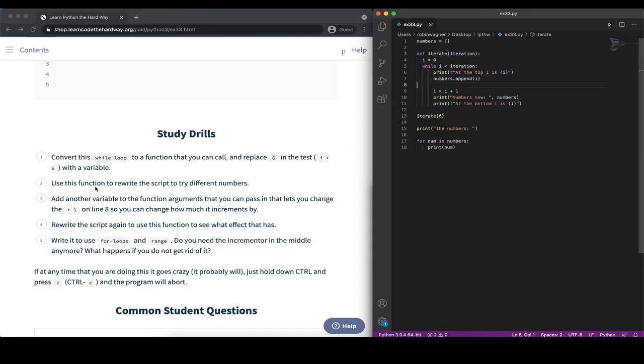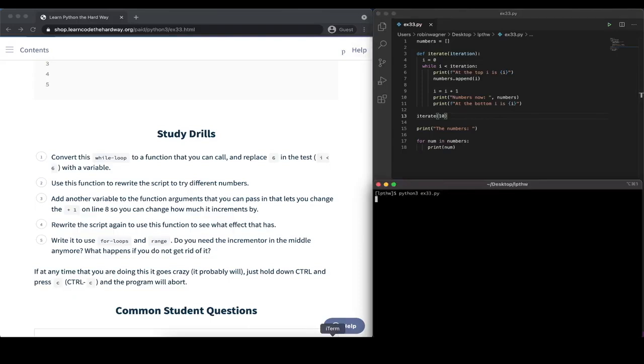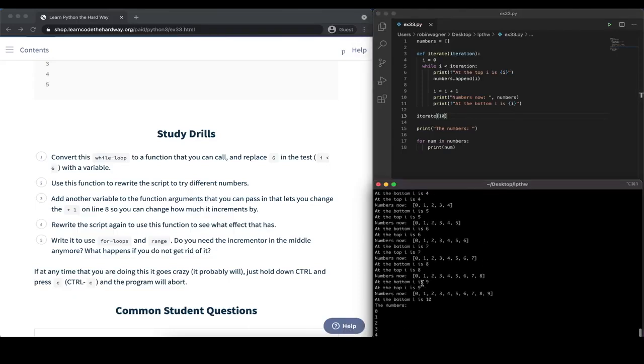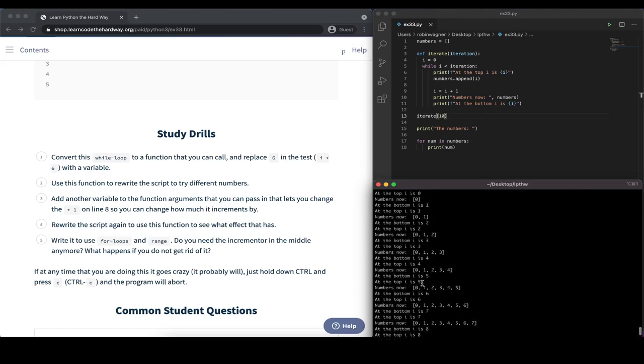So now the second exercise, the second study drill, is to use this function that we just defined to rewrite the script to try different numbers. So we just executed it with the number 5. Let's now try it with, for example, an input of 10. So let's just run it one more time. And now, of course, we get a longer output here.